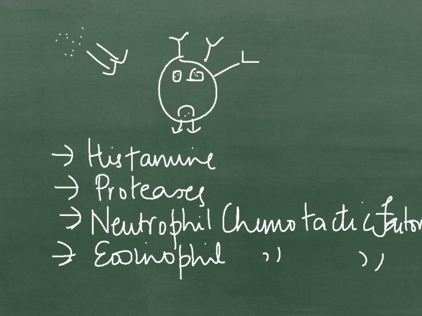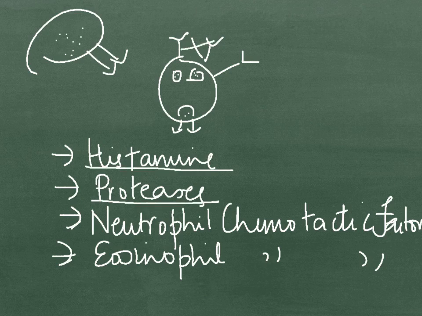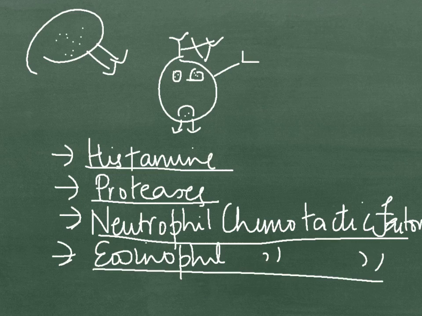Okay, let me repeat. On exposure to the allergen, the pre-sensitized mast cell receptors cross-link with each other, and then they release biologically active substances such as histamine, proteases, neutrophil chemotactic factor, and eosinophil chemotactic factor. Let me talk about histamine. It is a very strong vasodilator. It increases the permeability of vessels by shrinking the endothelium, is strongly spasmogenic, and stimulates glandular secretions.